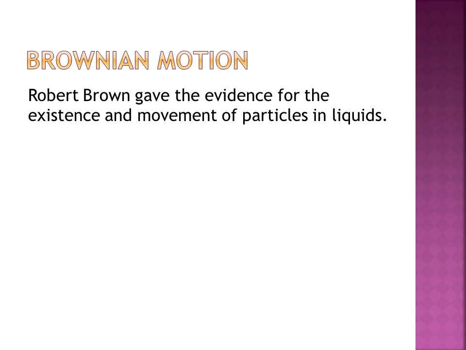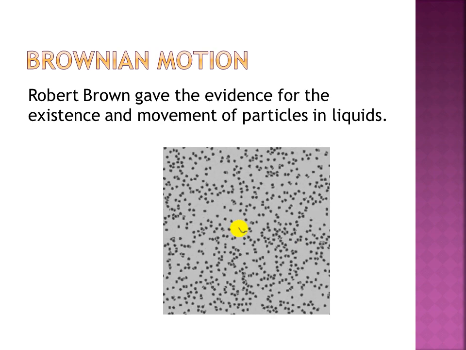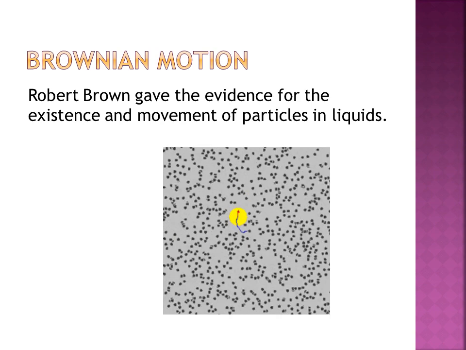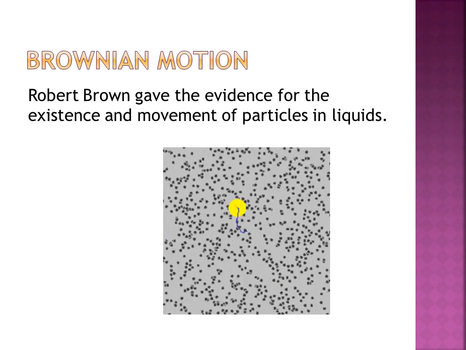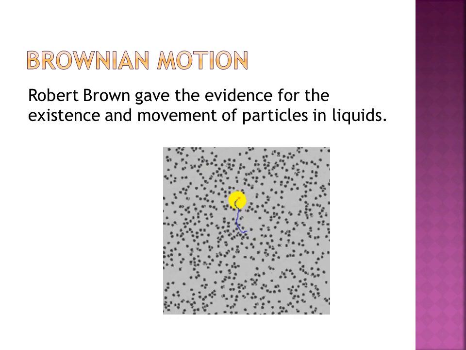Let us explain what a fluid is. Fluids are gases and liquids. Liquids and gases together we call fluids. Robert Brown gave the evidence for the existence and movement of particles in liquids. The random movement of particles in liquids is known as Brownian motion.